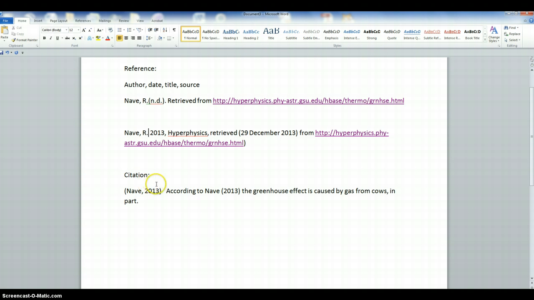A citation is not a reference. They are two totally different things. But the problem is people tend to use these words interchangeably. They say, well, if you cite something. No, you reference something with a complete reference. You cite it with the short form, which tells us where to find the complete reference in the list of citations or the list of references at the end of a paper.